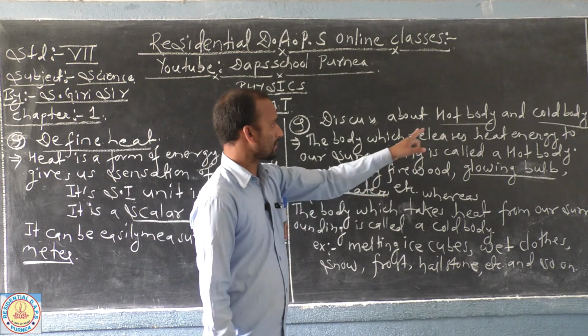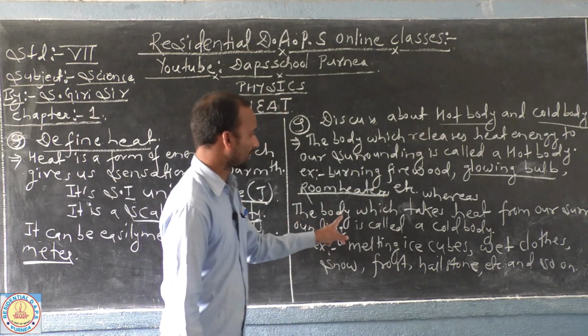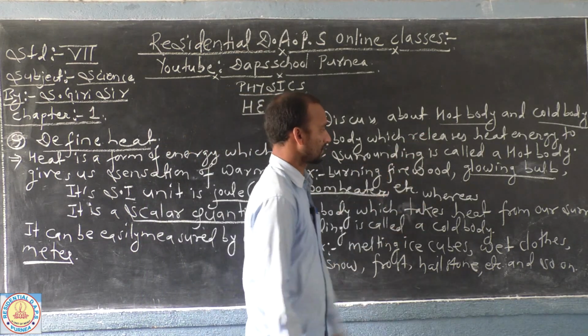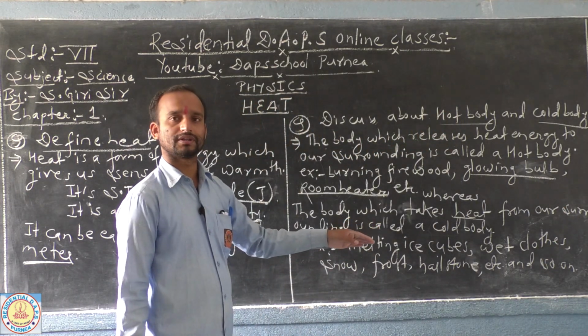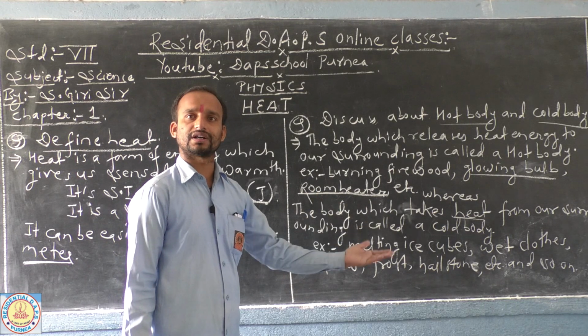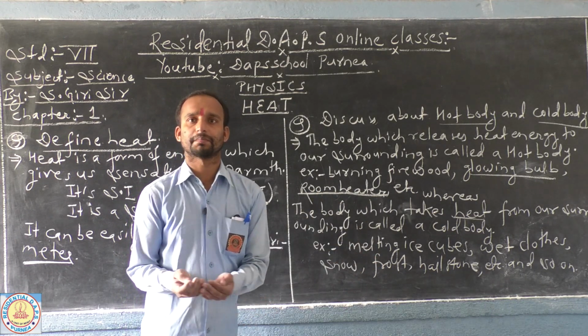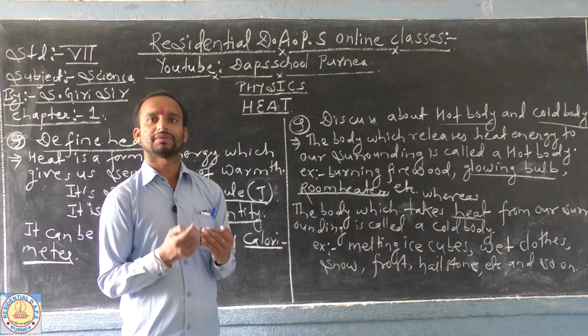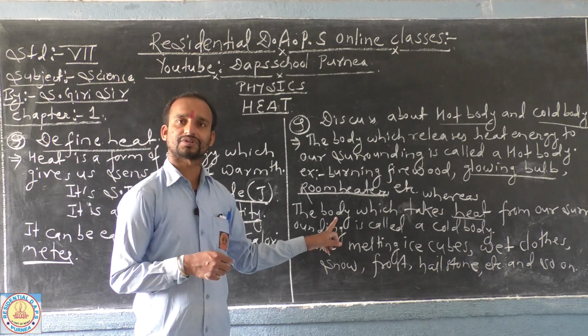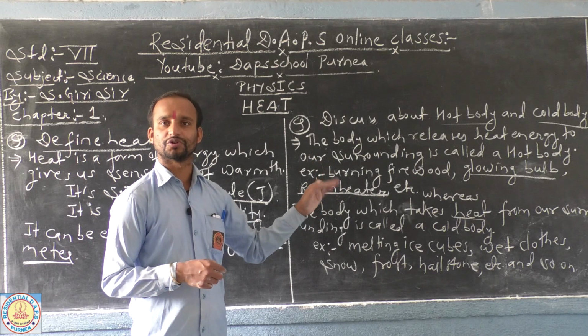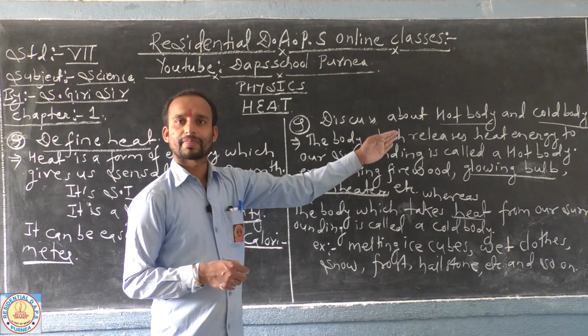The next topic is the cold body: the body which takes heat energy from the surroundings is called a cold body. Some bodies radiate heat energy to the surroundings, and some absorb heat energy. The body which absorbs heat energy is a cold body, and the one which releases heat energy is a hot body.